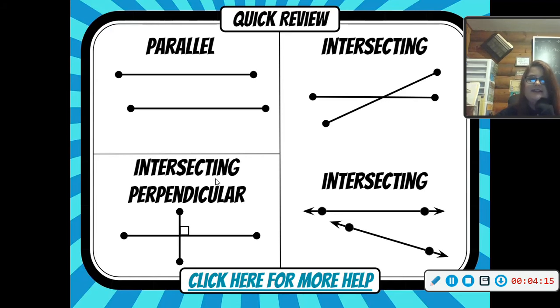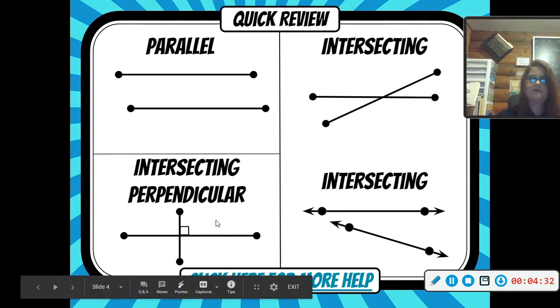Then you have intersecting perpendicular lines. This is going to require you to remember what perpendicular was. Perpendicular is when you have intersecting points that create those 90-degree angles. You see those angles there?